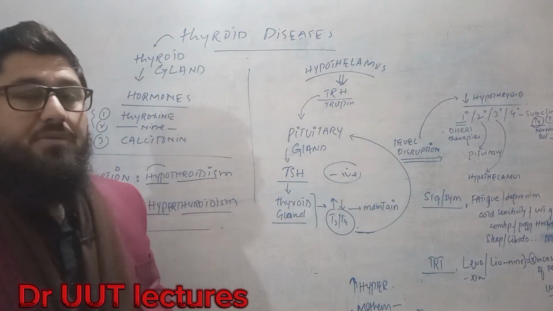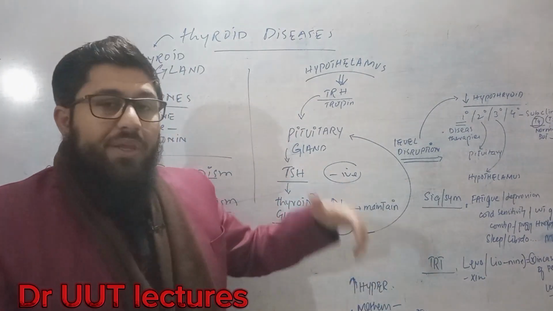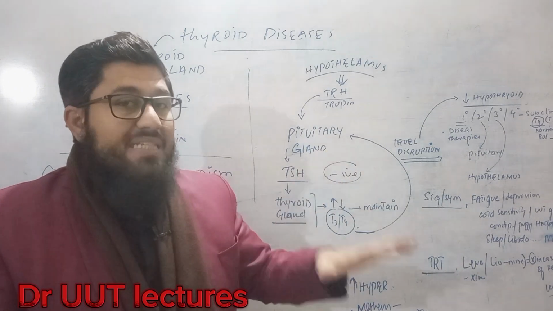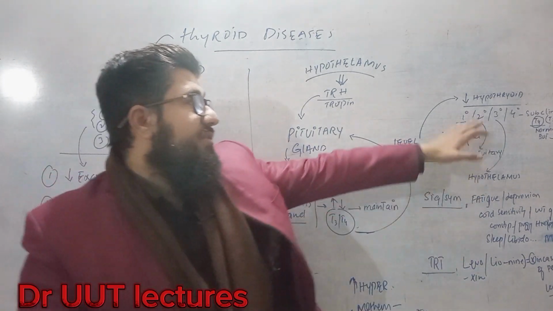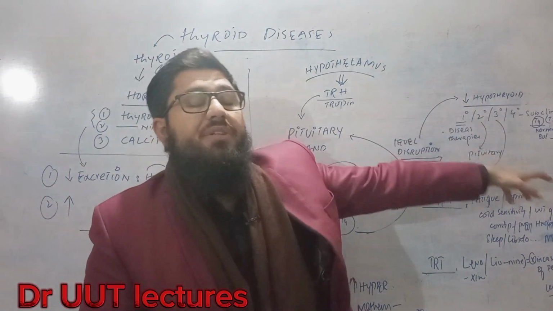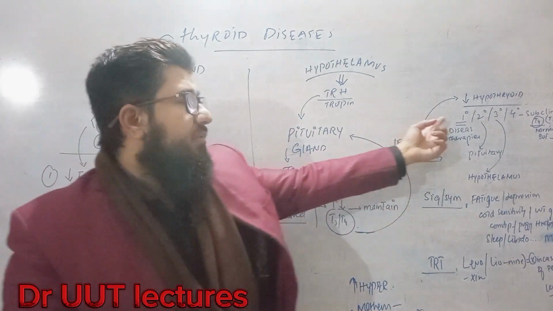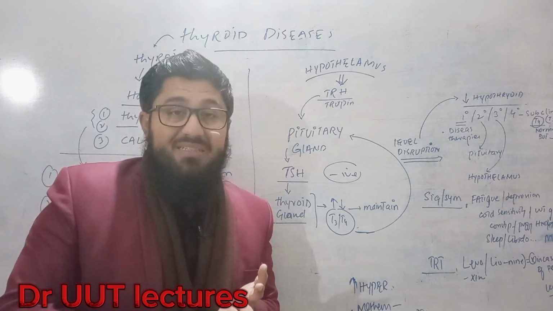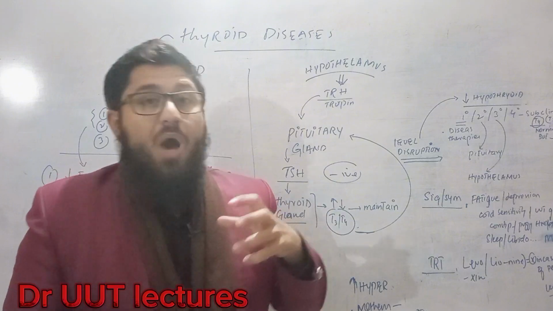Okay. What happens if this level is disrupted? If there is a decrease in the concentration of T3 and T4 in the blood, we call that condition hypothyroidism. And we have primary, secondary, tertiary, and quaternary, meaning 4 types of hypothyroidism. The very first one, primary hypothyroidism, may be seen due to some diseases and due to some therapies. Means you are taking some therapies and they may cause you hypothyroidism.